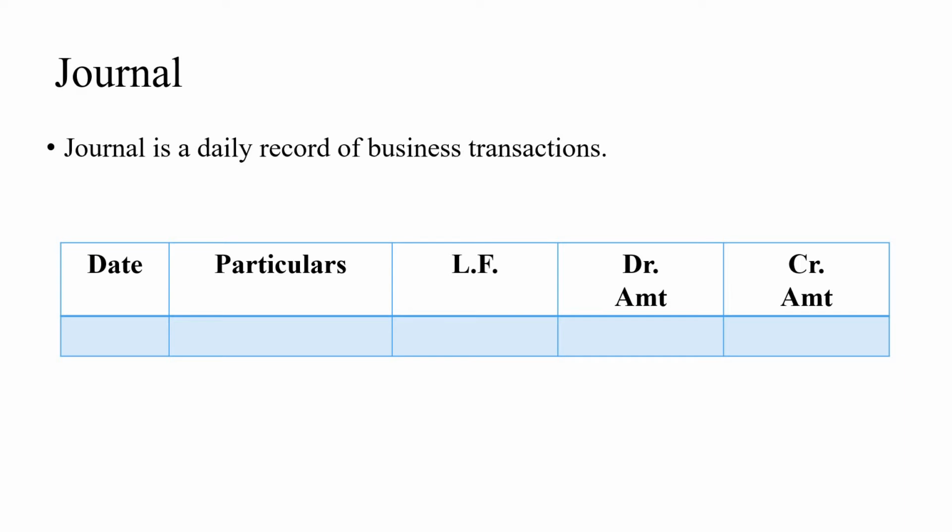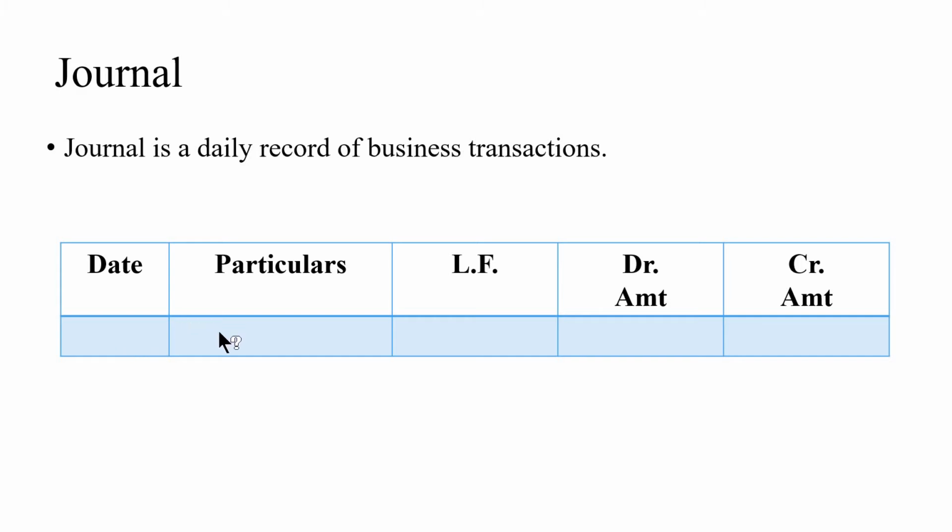Next is regarding journalizing and journal entries. What is journalizing? The process of recording a transaction in the journal, we call this one as journalizing. And the entries which are made in the book, that is day book, are called as journal entries. Down we have the format here, which consists of 5 columns: date, particulars, LF, debit amount, credit amount. In the first column, date of the transaction is entered. It should be entered in a proper sequence.